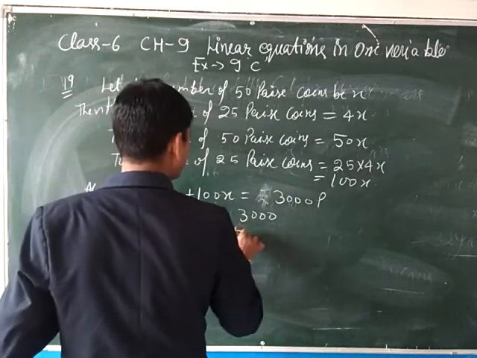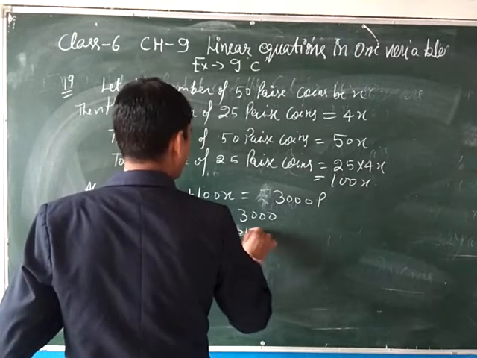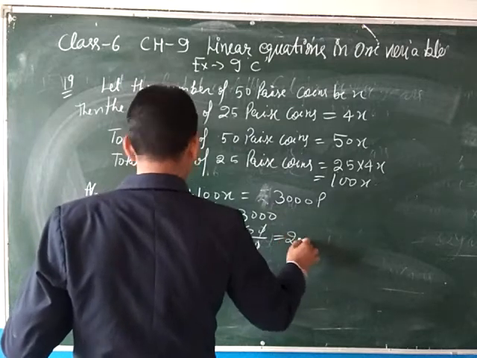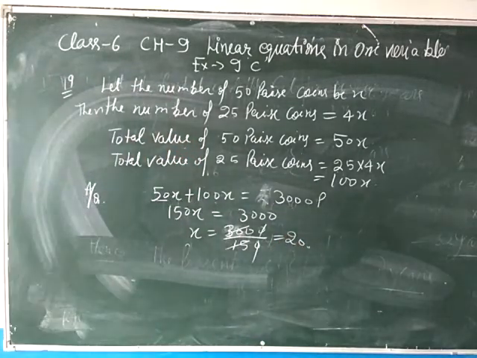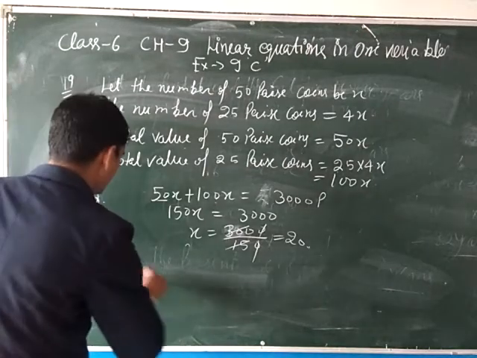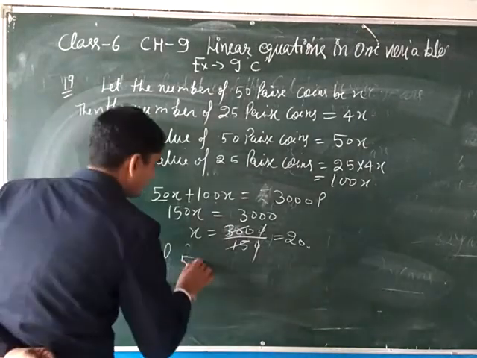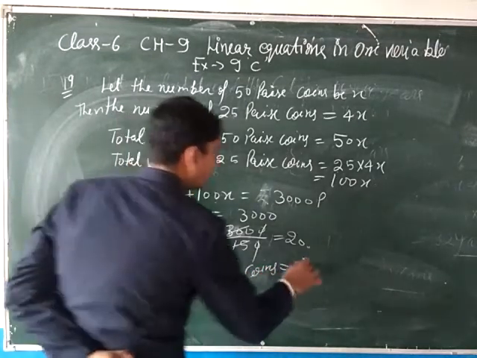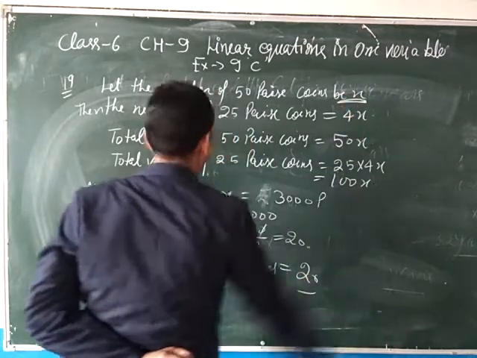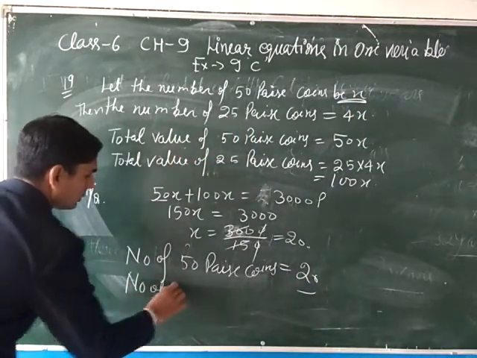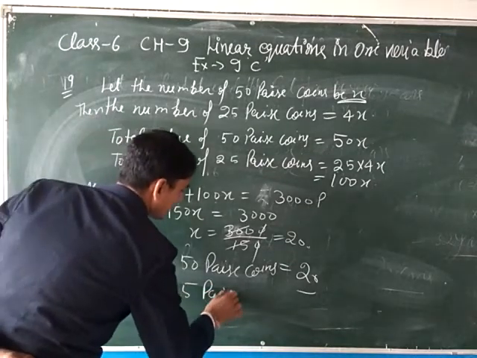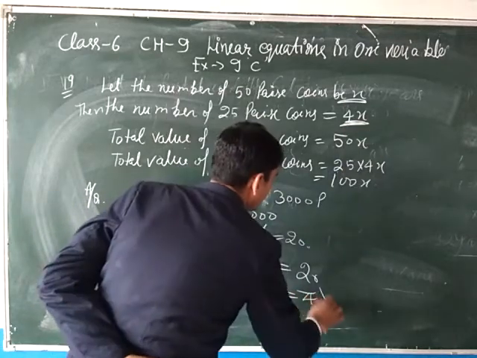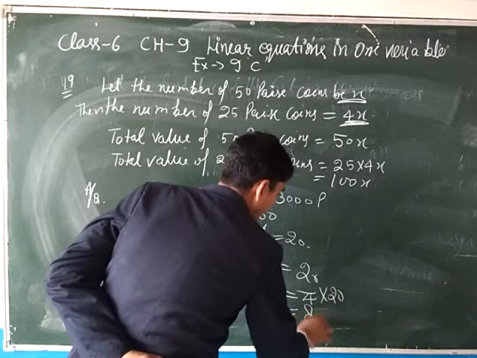So the value of x equals 3000 upon 150. The zero cancels with zero, 15 into 30. So the value of x equals 20. The number of 50 paise coins equals 20, because this is x, and the number of 25 paise coins equals 4x, so 4 multiplied by 20 is 80.